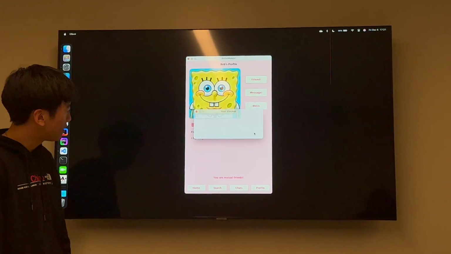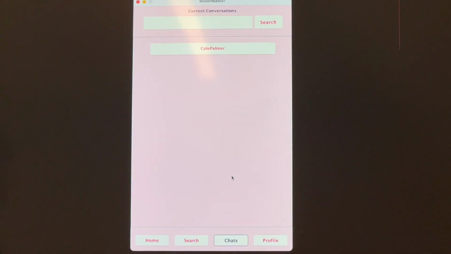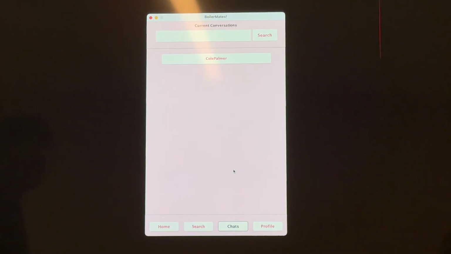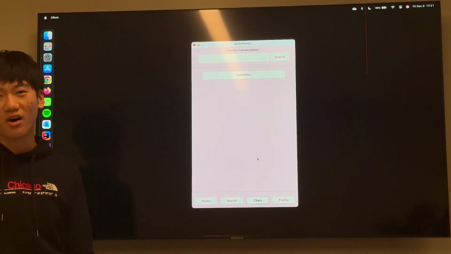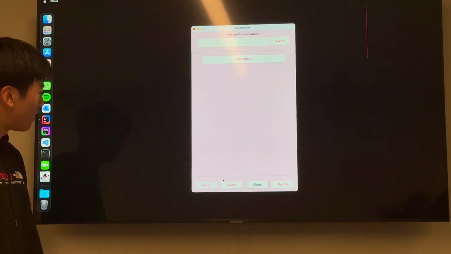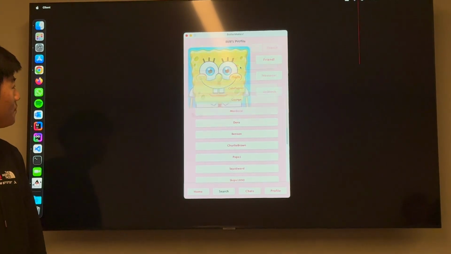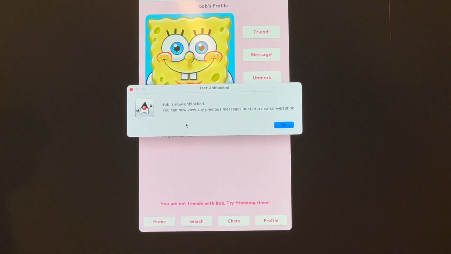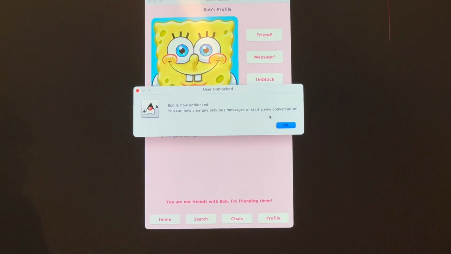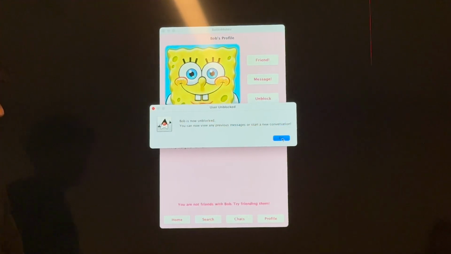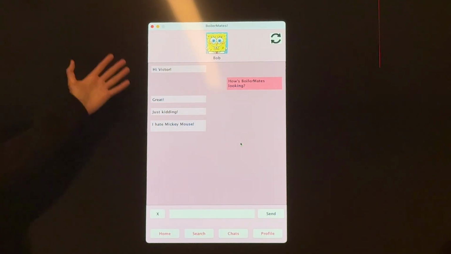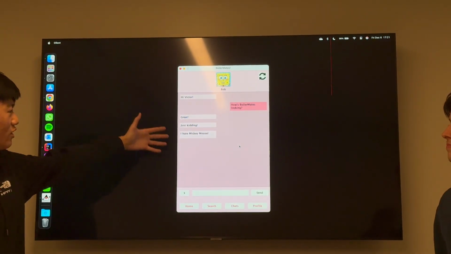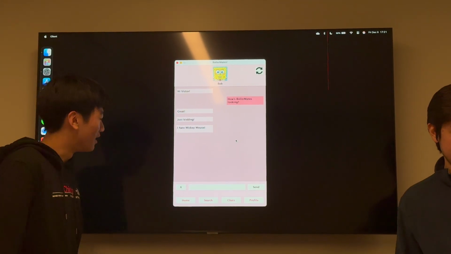So if we go to chats, we shouldn't be able to see his messages. His messages are now hidden. But let's say we see Bob in real life and he says sorry and we want to unblock him. So we can head back to his profile and we can click unblock. And then now we should be able to see any previous messages we have. So let's go back to chats now, and we look, and we can see these messages again. So we can continue our conversation like nothing ever happened.